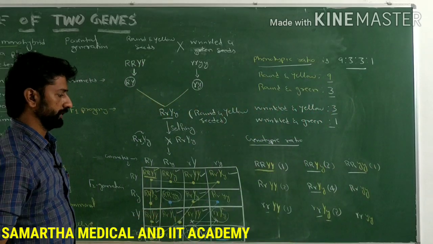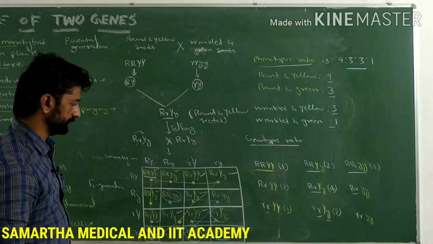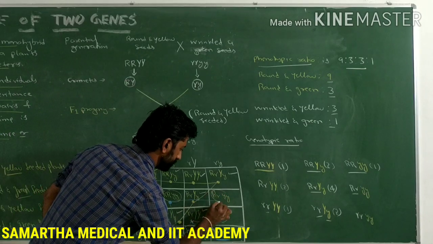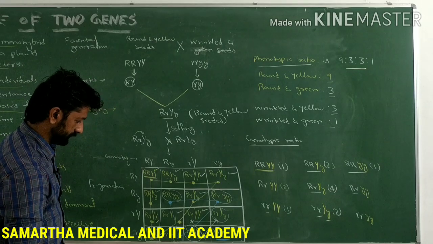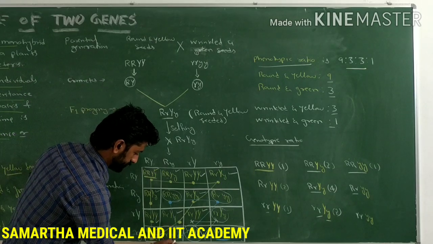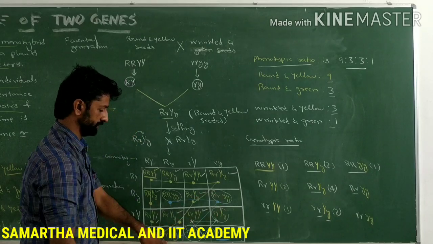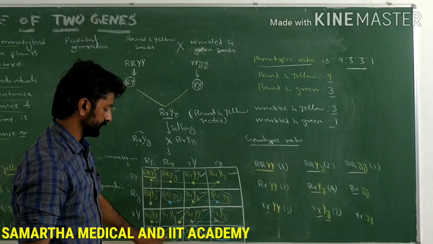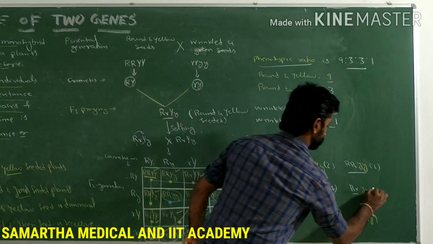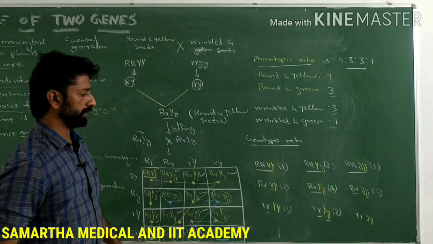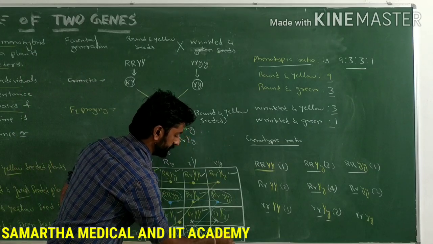Next, heterozygous dominant for the seed shape but homozygous recessive for the seed color. So here one is there and here another one is there. So 2 such plants are there which are having heterozygous dominant for the seed shape, homozygous recessive for the seed color. Next, how many plants are homozygous recessive for both characters? Means only one such plant is present.